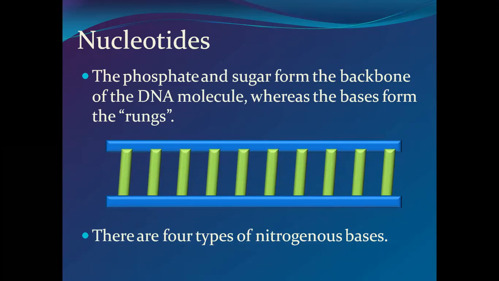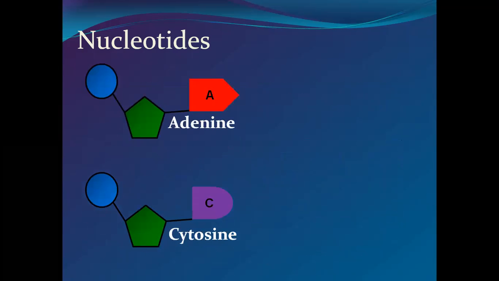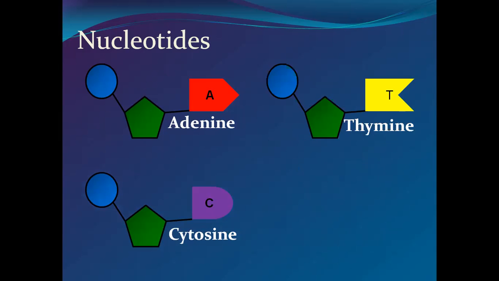There are four types of nitrogen bases. Just as we have discussed, this is adenine. This is a cytosine. Then adenine pairs with thymine in the DNA molecule. They are having a triple bond in it, and cytosine pairs with guanine having double bond. इसमें double bond रहता है. And this is the phosphate group in blue color, and this is in green color the pentose sugar, and this is the nitrogen base adenine. So this is a structure, and these are later on joined to form a ladder like structure.